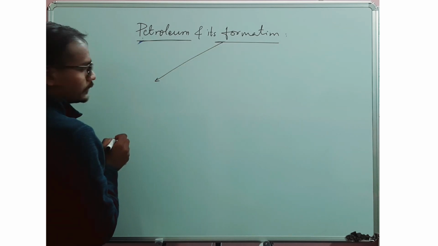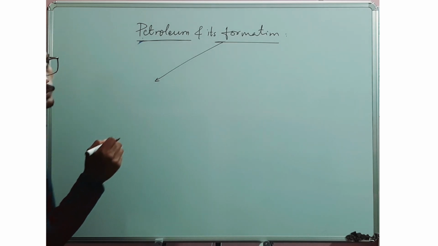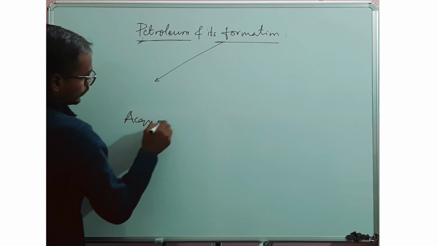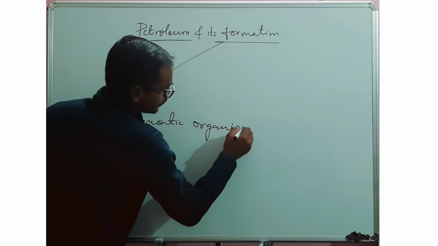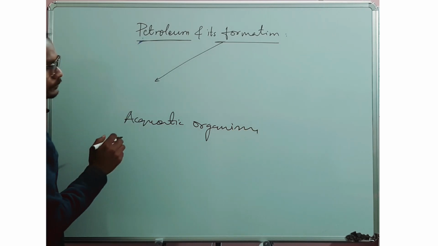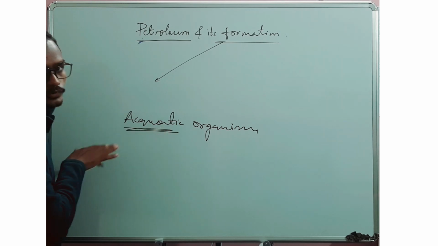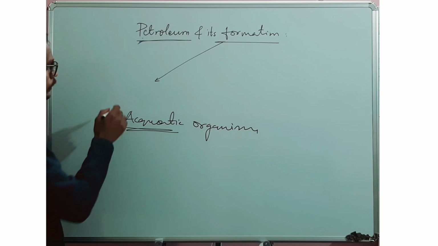began like this. We know what the source for the formation of petroleum is. That is aquatic organisms, right? Aquatic organisms. When these organisms die, they deposit on the surface of the soil, with water over it.